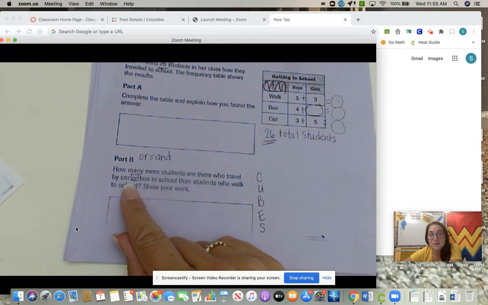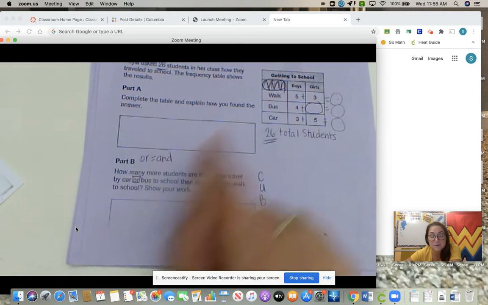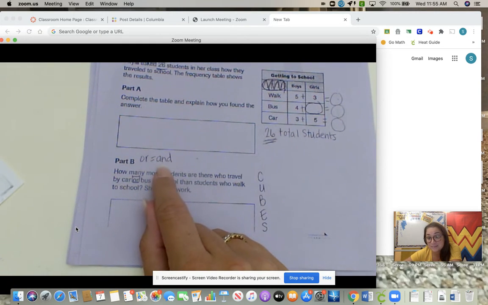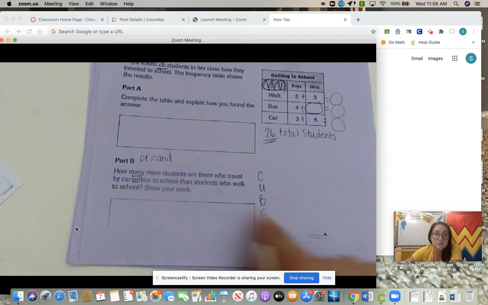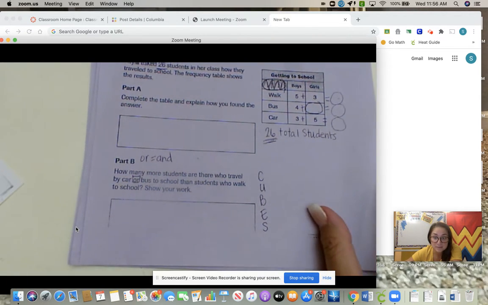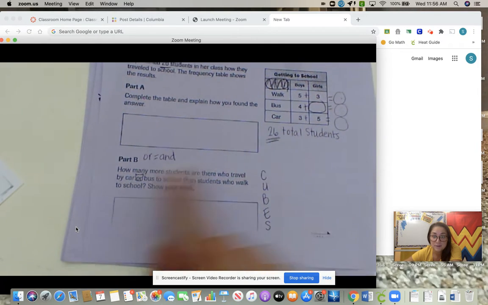A reminder that when you see or in between two categories, we have car and bus, that's part of our category. It also means and, which is a math verb. Use cubes to help you with word problems because this is a two-step problem.